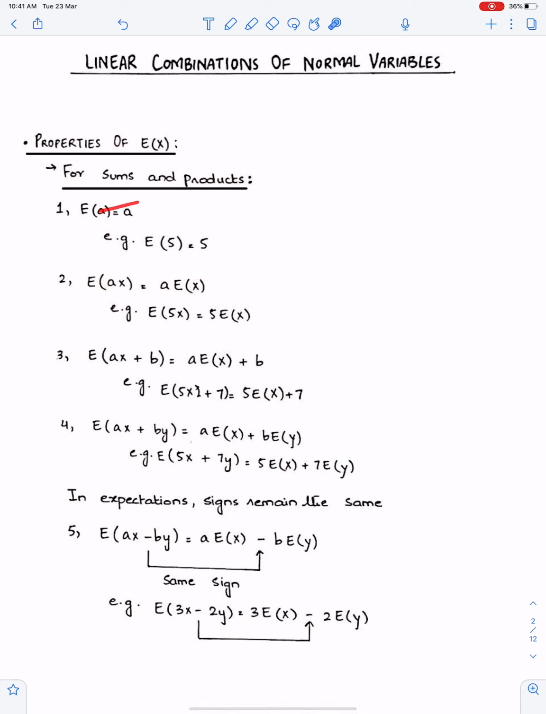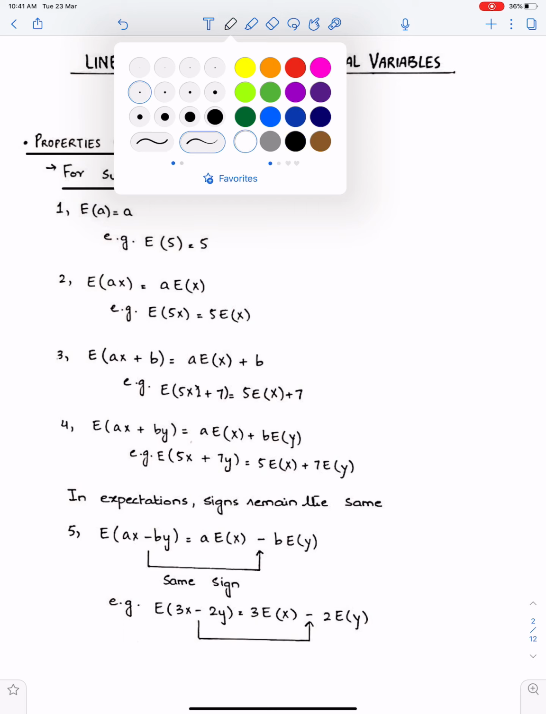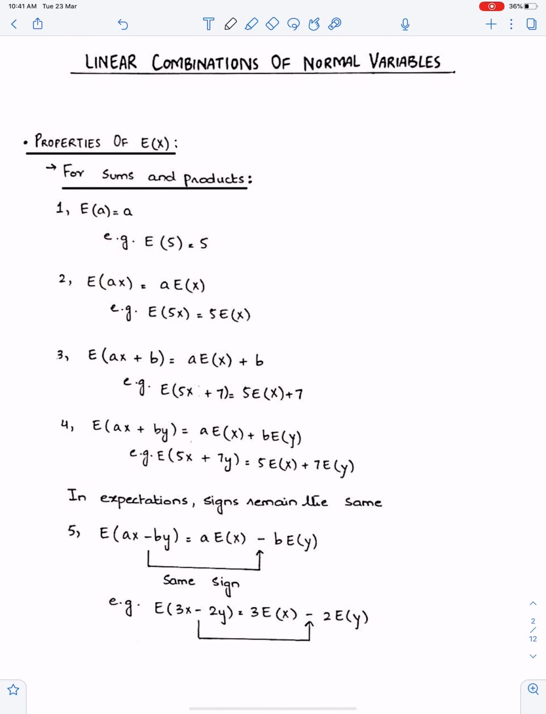Now, by combining these two properties, we have this ax plus b. This is the coefficient, whereas this is the constant. So this coefficient will come out from the bracket and it will become a times Ex, and the mean of a constant is constant. Like in this case, we did this. The example of this property is this: 5x plus 7. This 5 is the coefficient of x and this 7 is the constant. So 5 Ex plus 7. The mean of a constant is constant.